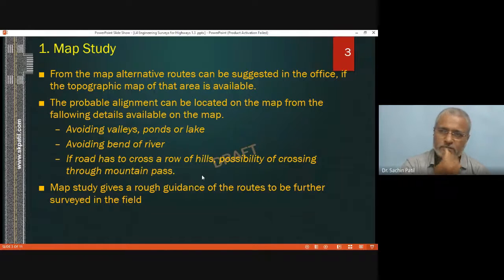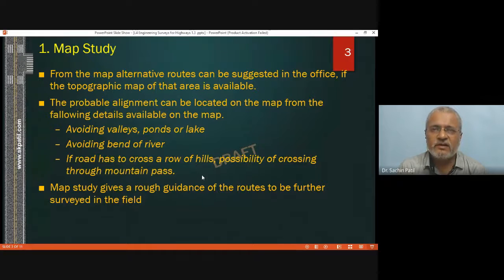By looking at the map in the map study, we are able to identify the locations of hills, valleys, important cities, and we are able to mark the alignment of the highway.